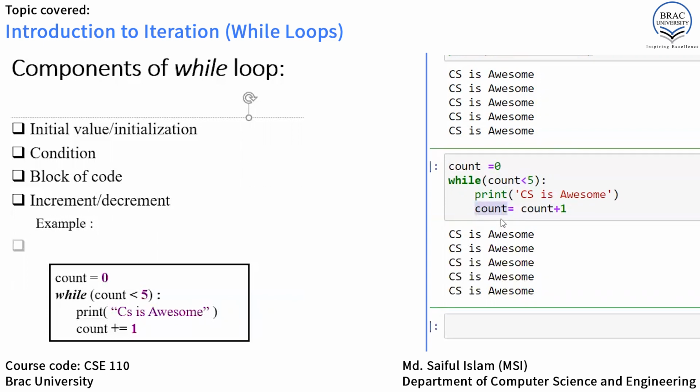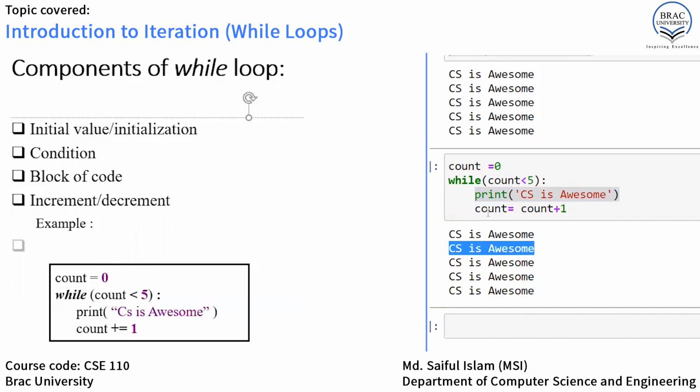Now it will return back to the condition and execute the condition again. This time count holds 1, not 0. So 1 is less than 5, and the condition is also true like before. As the answer is true, it will perform the similar task, so it will print "computer science is awesome".